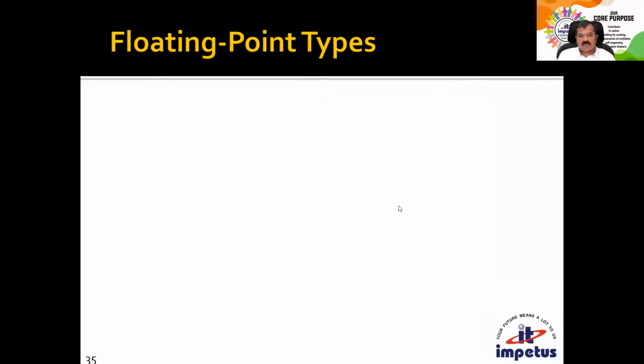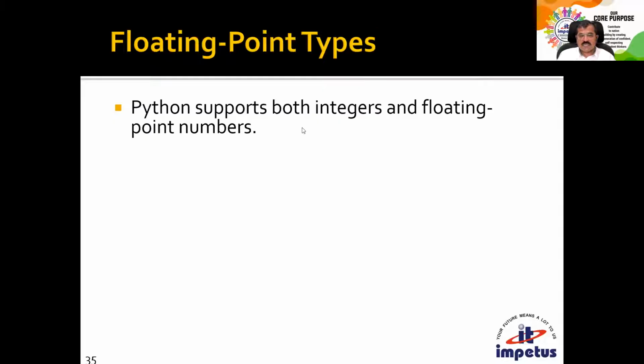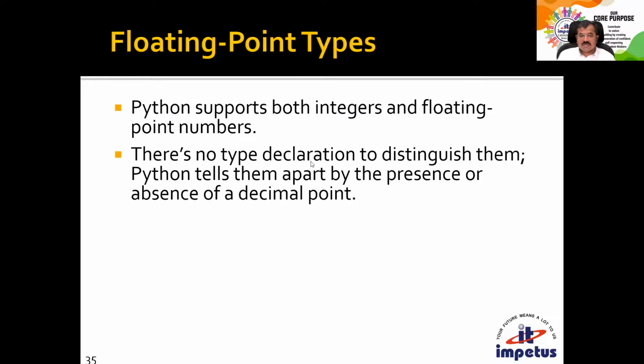Python supports integer and floating point numbers. There is no declaration to distinguish between them. So there is no way I'll say this, I'm going to create an integer variable, I'm going to create a floating point variable. Nothing like that.